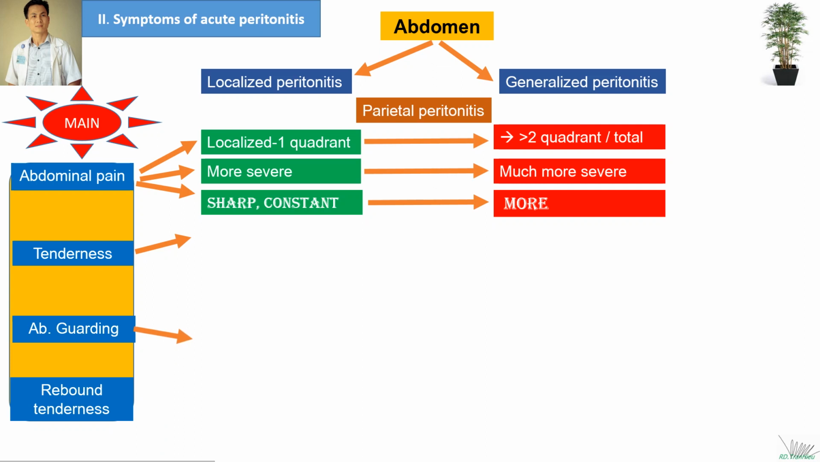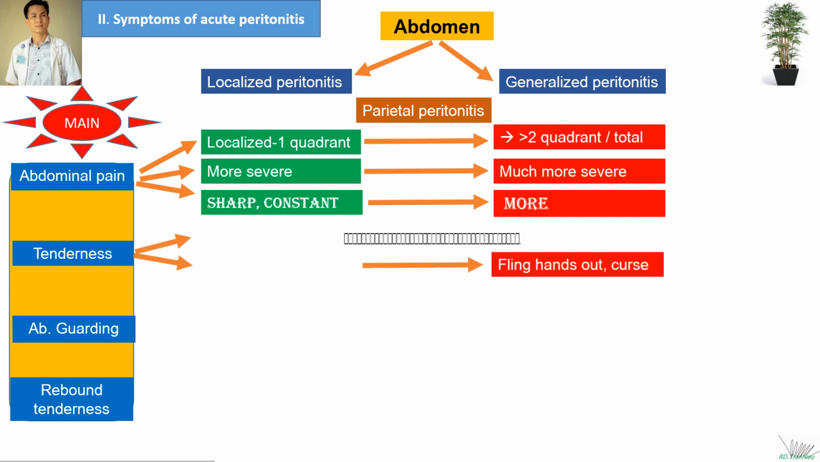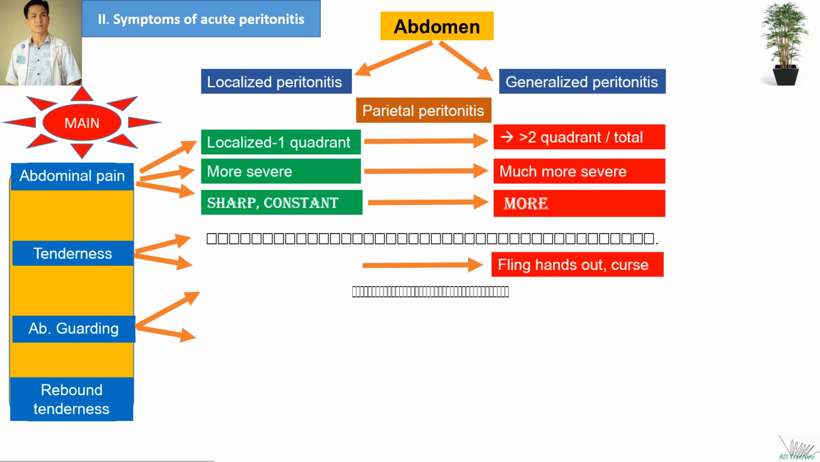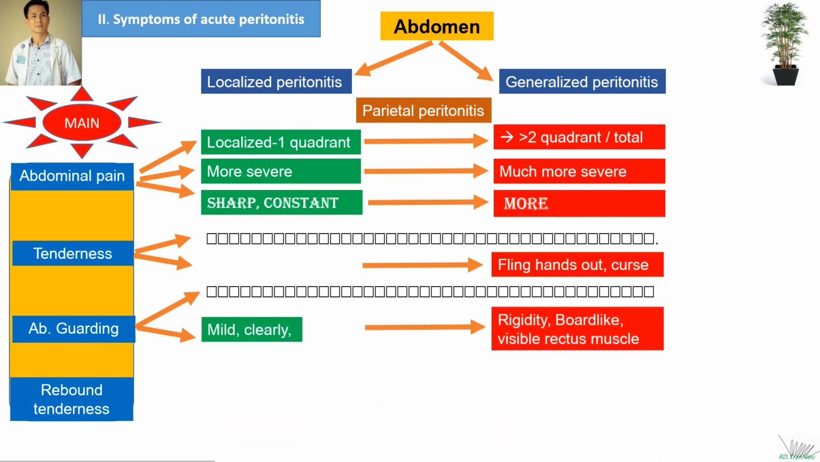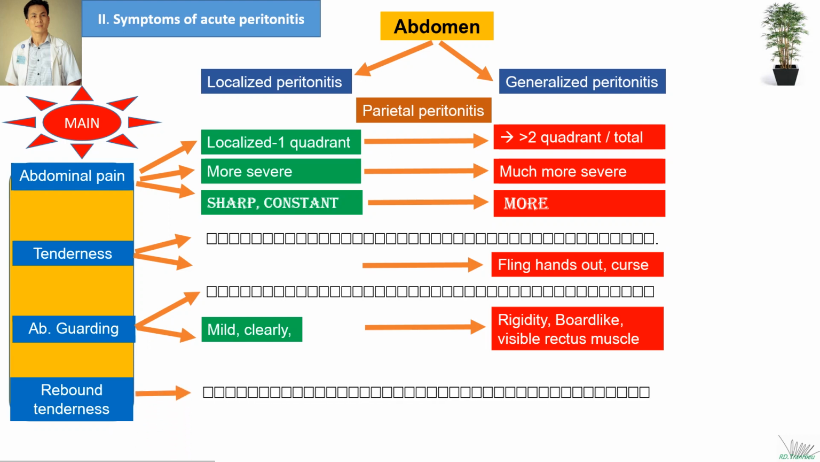For tenderness, the character is that it ranges from one quadrant to more than two quadrants, and the patient might flinch from your hand and hold their abdomen and curl up. For abdominal guarding, it also ranges from one quadrant to more than two quadrants, and from mild to rigidity, both palpable and visible abdominal muscle. This pattern is also applied for rebound tenderness.